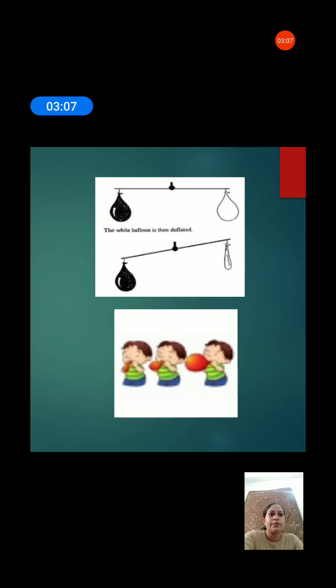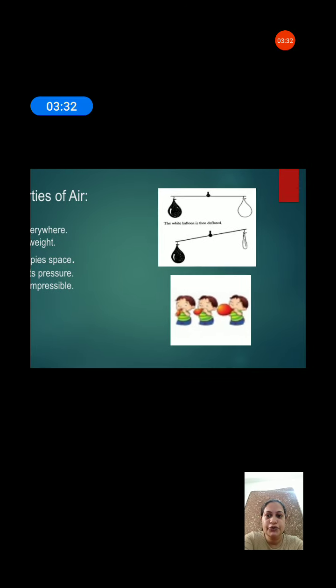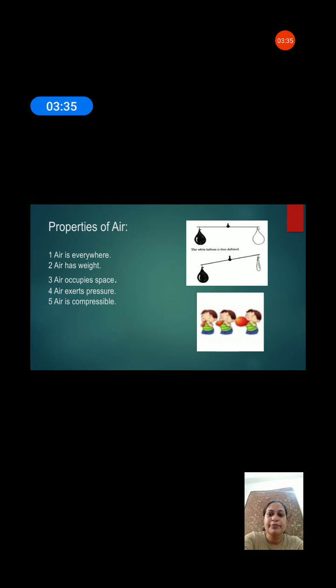So why is it? What is inside the inflated balloon? Yes, it is air. When we prick the balloon, air is released out of it, and air is still inside the inflated black balloon. So it is heavier than the white balloon. This activity proves that air has weight. Okay, it is clear to you that air has weight.